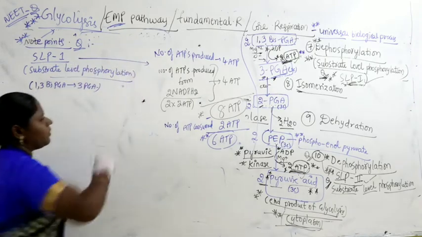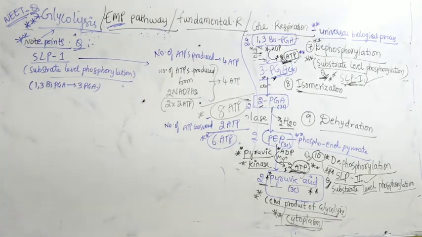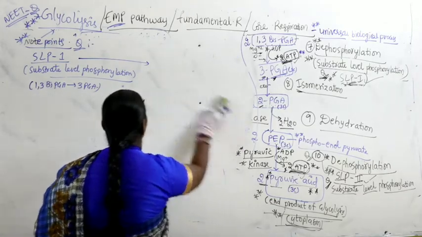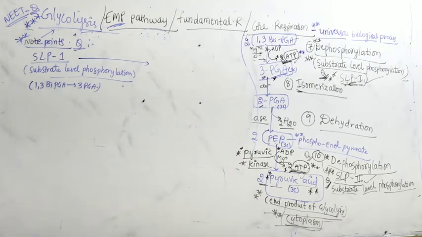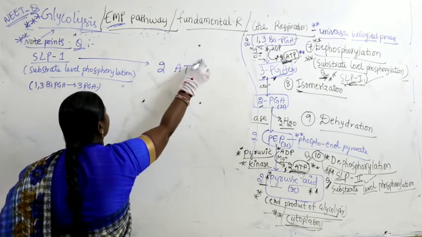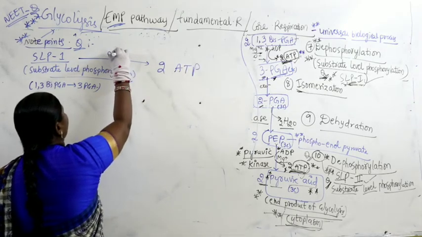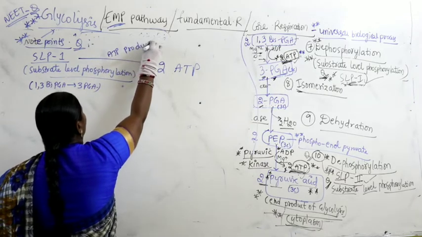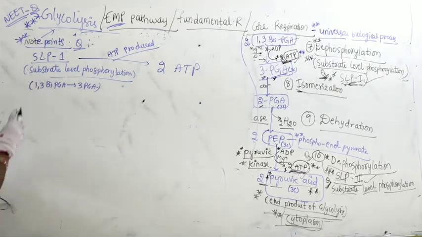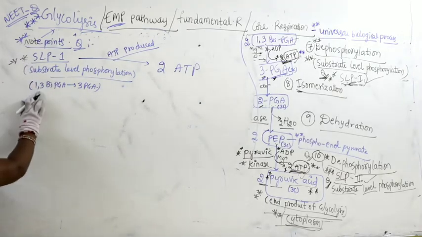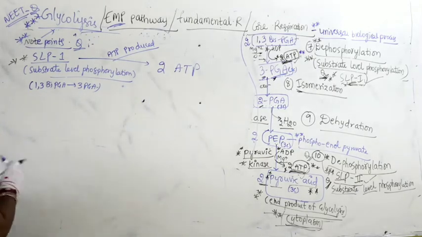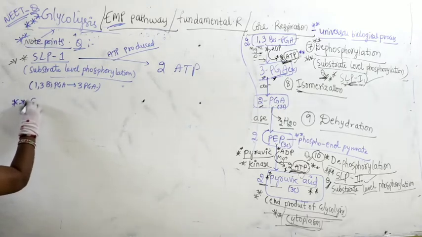How many ATPs are produced in substrate level phosphorylation 1? There is a formation of 2 ATPs. Okay, remember, the step is very, very important. Substrate level phosphorylation 1 converts from this to this. How many ATP are produced? 2 ATP.